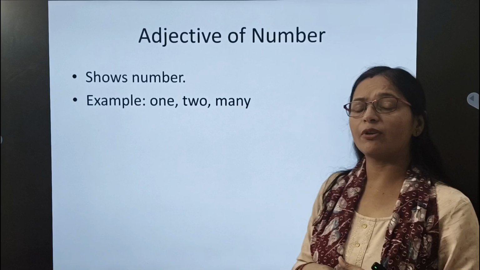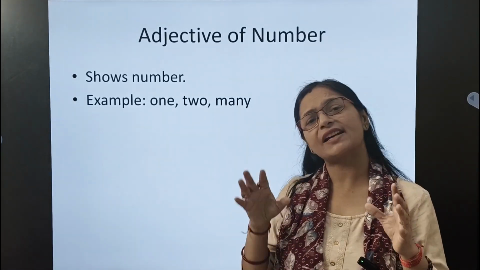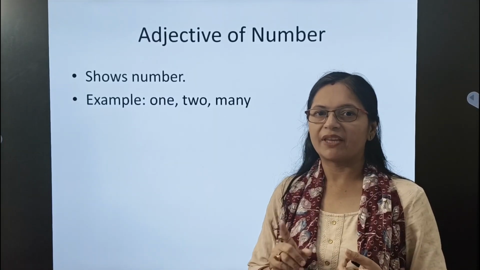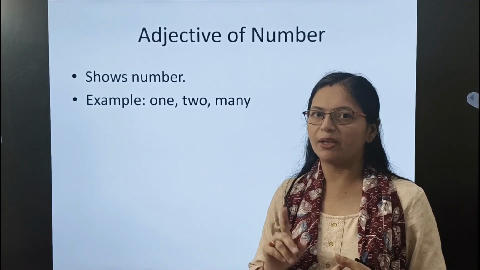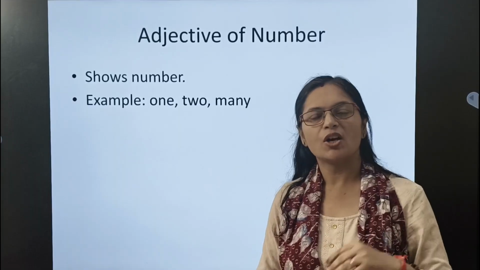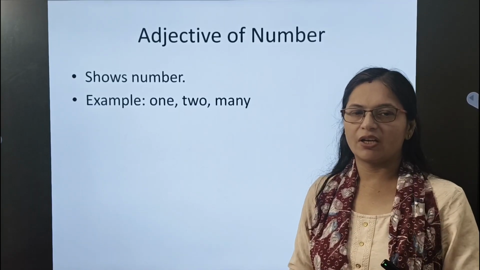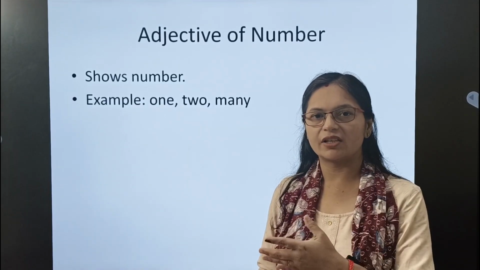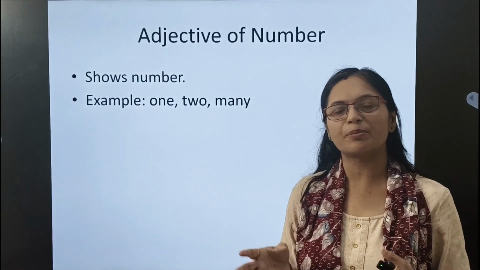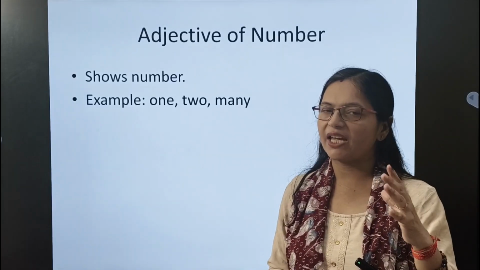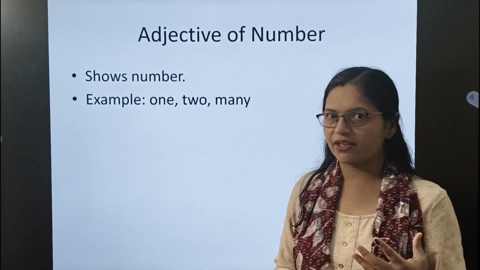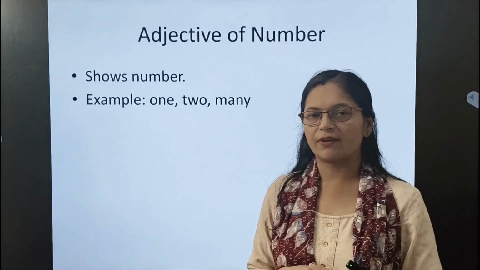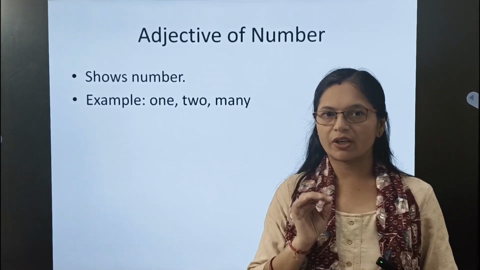Next we have adjective of number. They give us the exact figure, the numeric value. It may be cardinal numbers or ordinal numbers. Cardinal numbers are 1, 2, 3, 4, the numeric values, and ordinal numbers are first, second, third, fourth. When these words are placed before a noun, they are considered adjectives. For example, I have 2 mangoes. Here 2 is the numeric value.